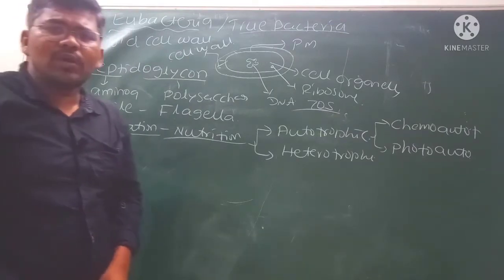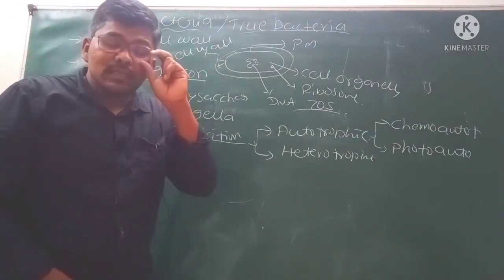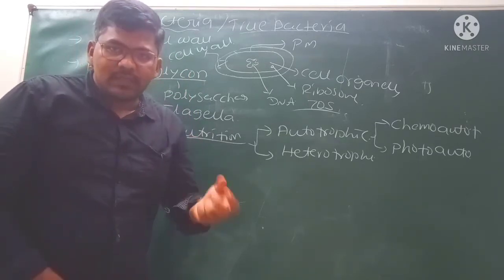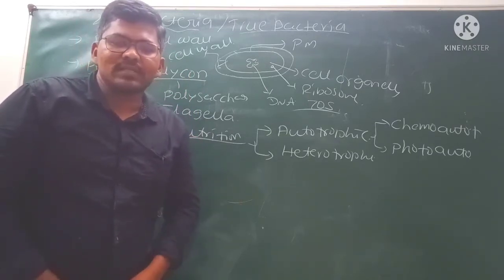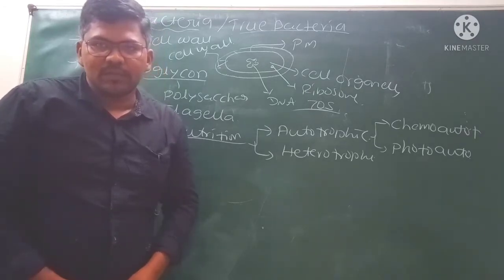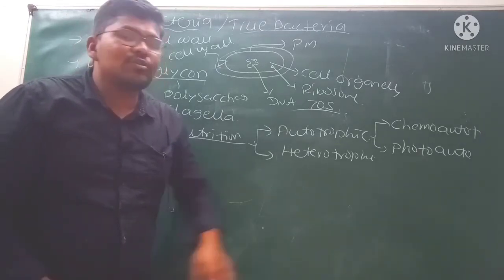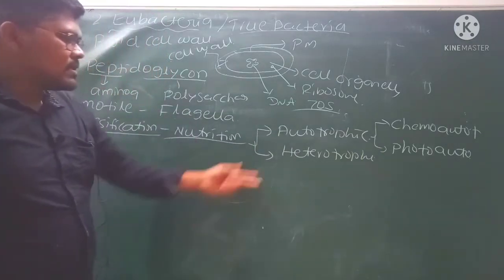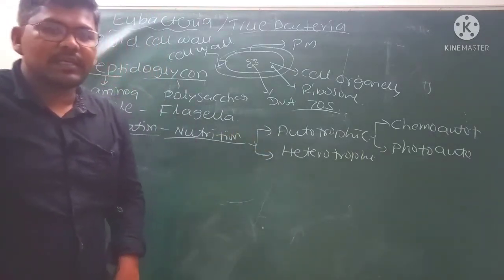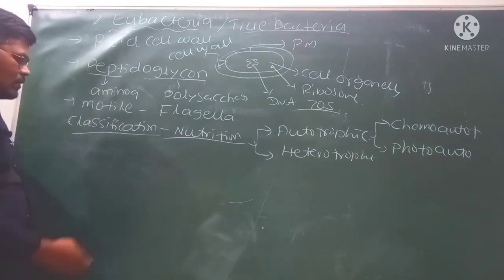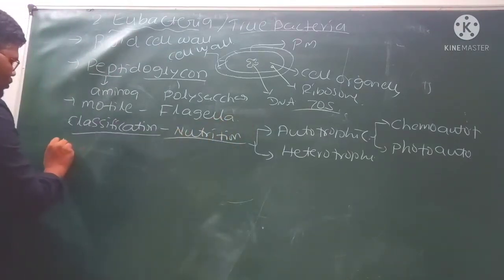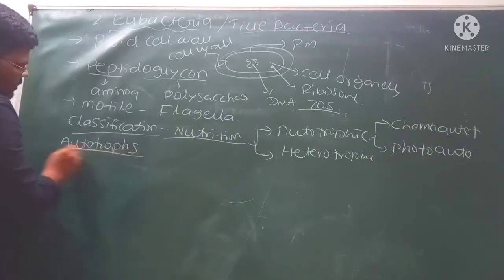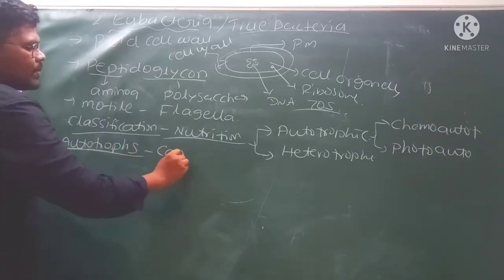Here chemoautotrophic bacteria means they will use inorganic substrates for production of food, for the preparation of food. Photoautotrophs means they will use sunlight for production of food. Next, heterotrophs means, already we know, that cannot prepare their own food. First of all, we will discuss the autotrophs. Autotrophs, already we know, means they can prepare their food.